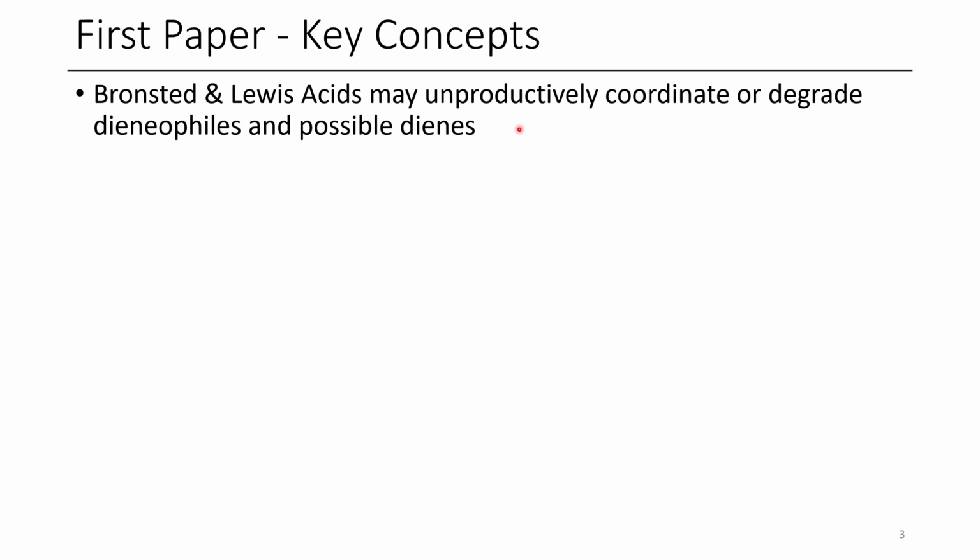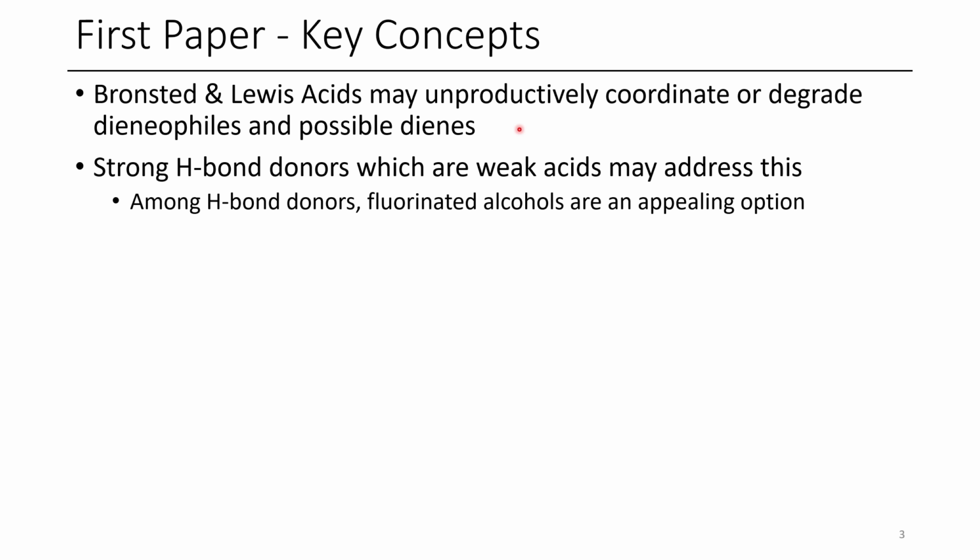Alternatively, you might want to use this in the place of a Lewis acid, which might cause other side reactions, or Bronsted acid, which might cause side reactions, or might just be too acidic for your substrate. And perfluoroalcohols are appealing for this reason. They're really strong H-bond donors without being too acidic in most instances.